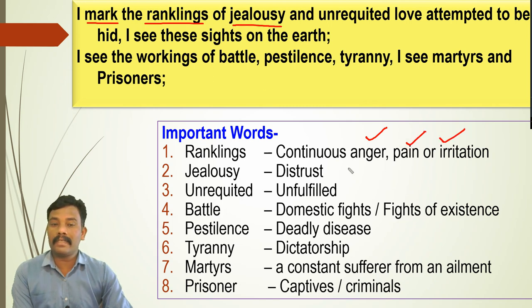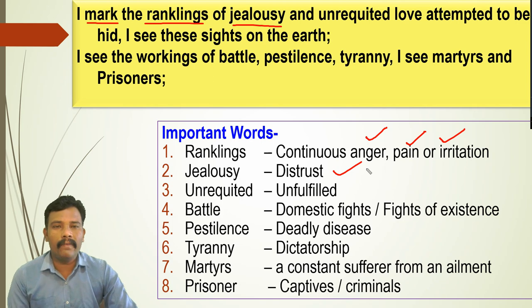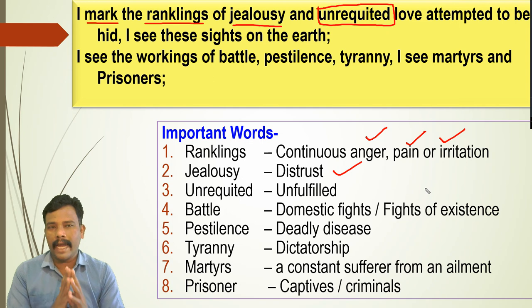Jealousy is there, means distrust is there. Anger is there, anger in distrust. And because of what? Unrequited love. This is a very important word. Unrequited. I am going to make a box for this one. What is the meaning of unrequited? Unrequited means unfulfilled, one-sided, you can say also. Now it may be he might have observed all these things in the society. Now unrequited love is there, therefore jealousy is there, therefore wrong deeds.